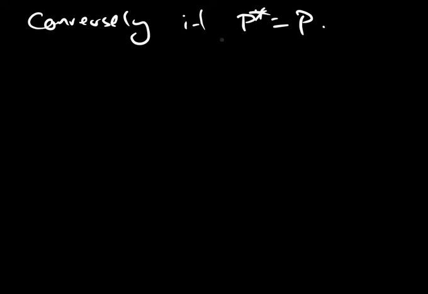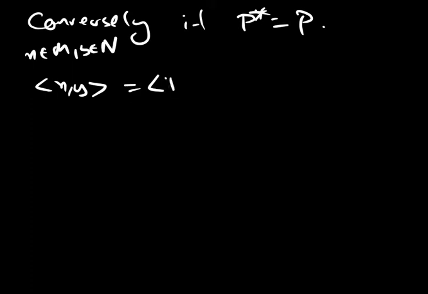So first let's show this thing. We have P star equal to P. So consider the inner product of x with y, where x belongs to M, y belongs to N. Because it is a projection, x is Px, it's in the range space, so this is Px comma y, which is the same thing as inner product of x comma, shifting to the right hand side, P star of y.